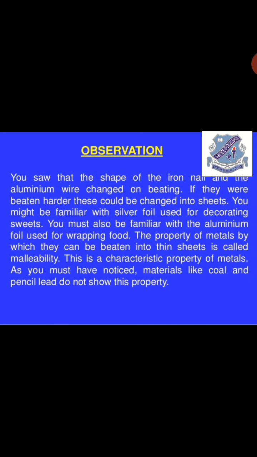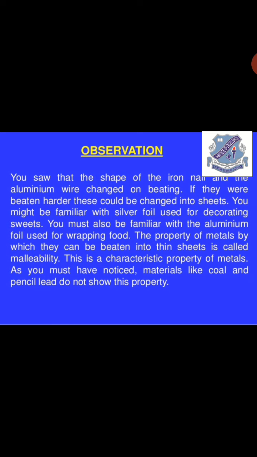These silver foils are also used to decorate the sweets, the mithais that we eat. You must also be familiar with the aluminium foil used for wrapping food. The property of metals by which they can be beaten into thin sheets is called malleability.